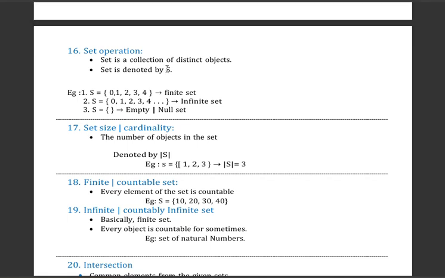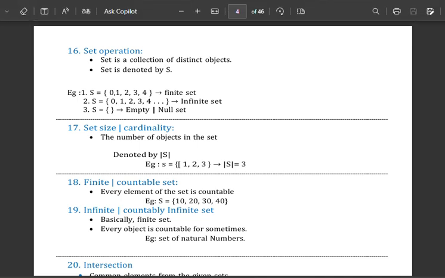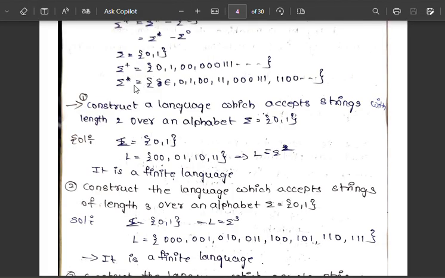Understand very carefully. If you did not understand, watch the video again from the start. Why? Because if you understand these basics, only then can you go further. If you get stuck here, you cannot go further. So understand these basics very carefully. If you want this PDF, I will be sending it to you. Don't worry. Let's practice some questions.